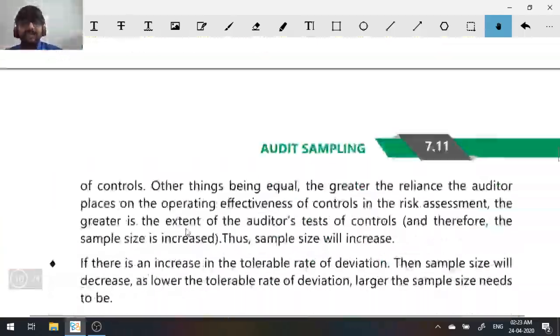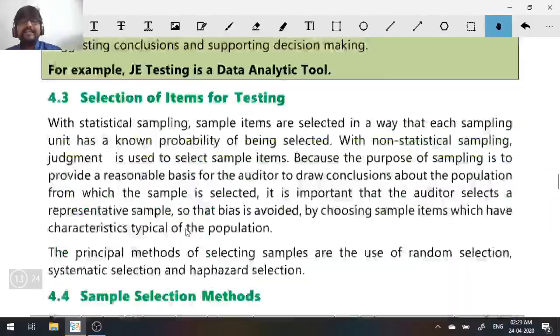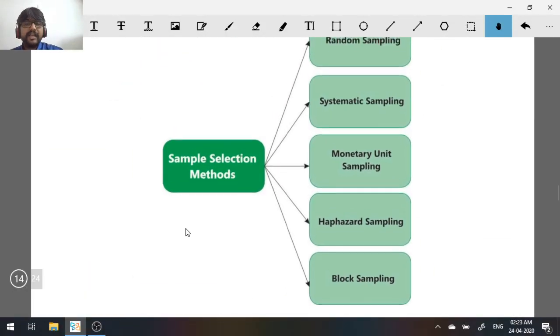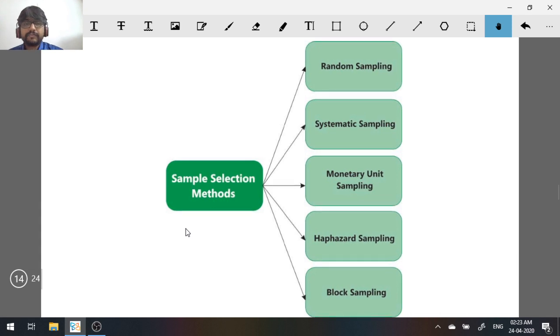Now let's go to the methods. Sample selection methods are five. One is random sampling. Then you have systematic sampling. Then haphazard sampling. Then you have block sampling. And the last one is monetary unit sampling. There are five sample selection methods. Repeat with me. What is the first one? Yes, random sampling. Second one? Yes, systematic sampling. Third one, I've just changed the order, is haphazard sampling. Then block sampling, and the last one is monetary unit sampling.